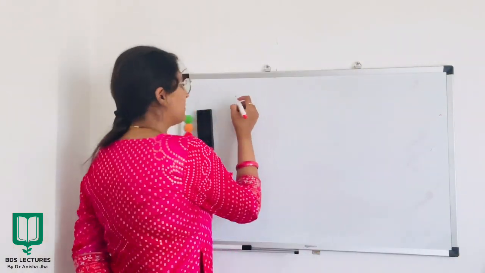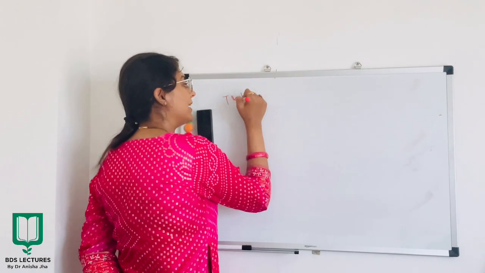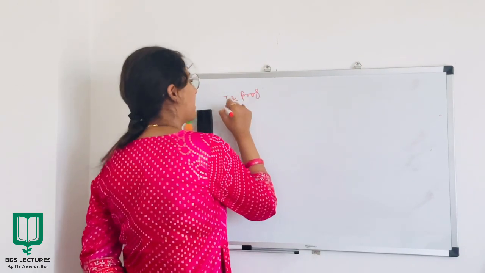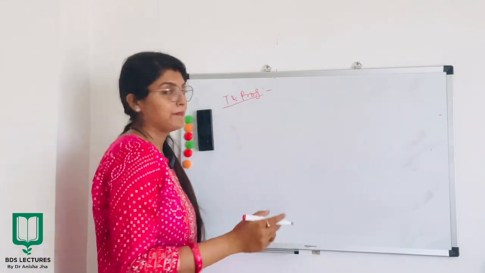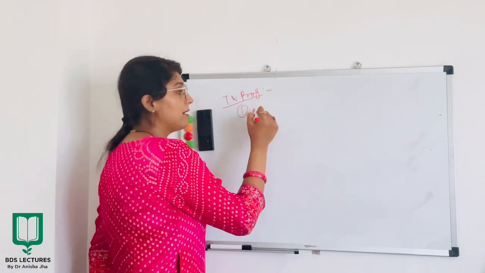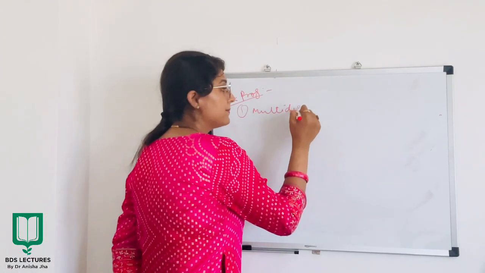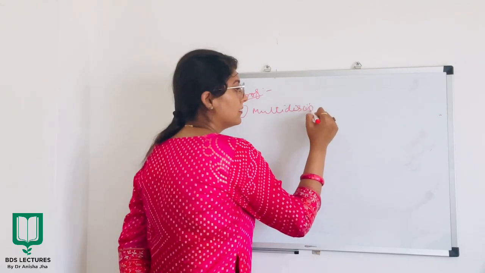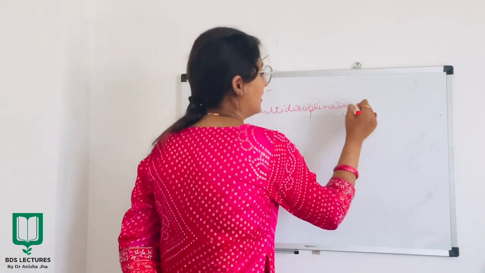Next, we'll study about the treatment and prognosis of Pierre-Robin syndrome. See, basically it is a multidisciplinary approach.